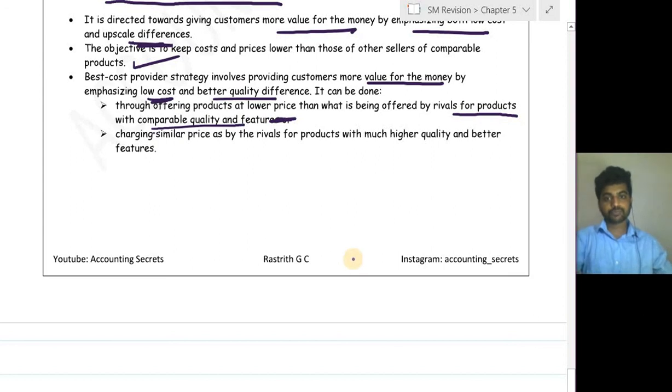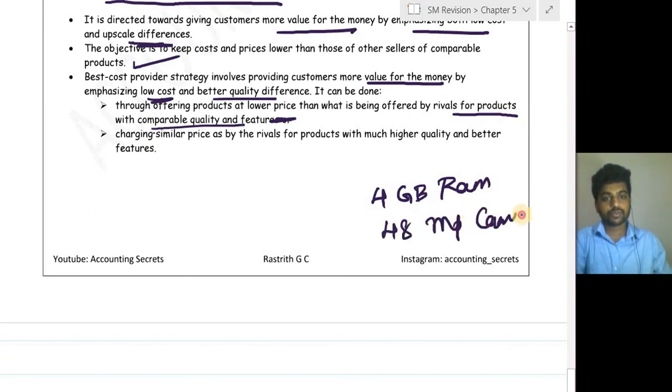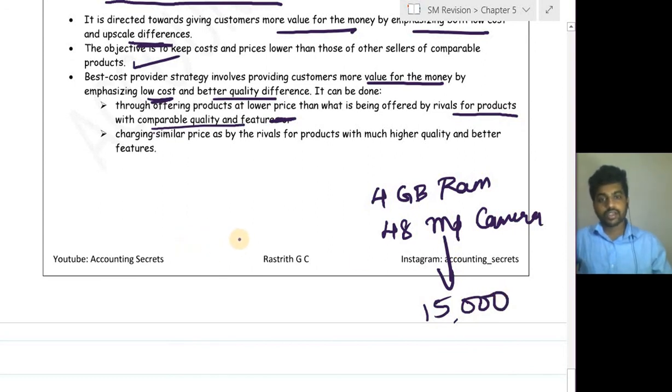For example, let us assume 4 GB RAM, 48 MP camera. Now let us assume one company is offering this at 15,000. The other company, who is the best cost provider, has two options. One, to provide the same product at less than 15,000, like 14,000 or 13,000.